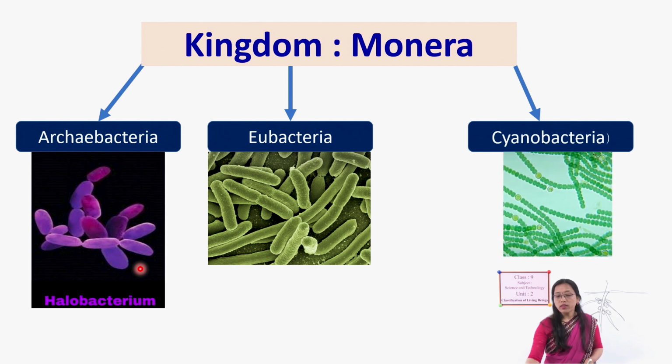Based on their structure and nutrition, these are classified into three subgroups. Archaebacteria are very primitive, ancient bacteria, originated very long ago, and they are autotrophs. They can prepare their own food.